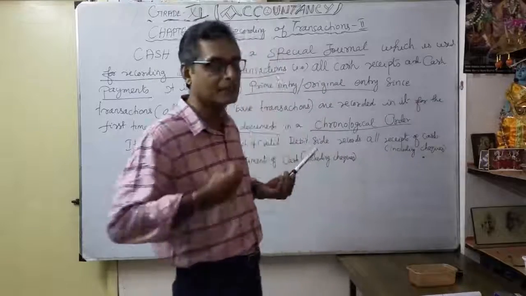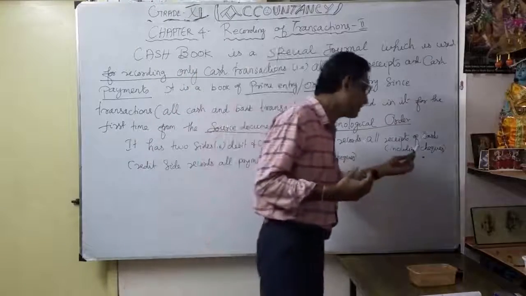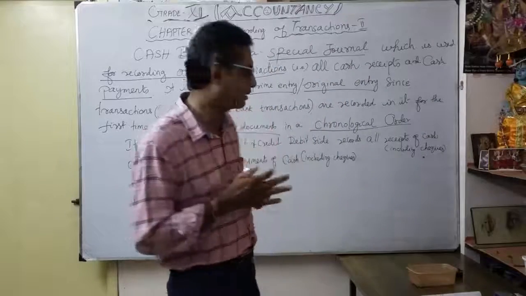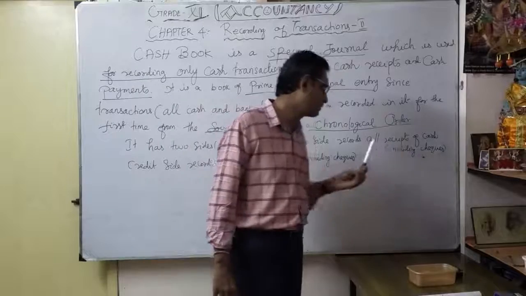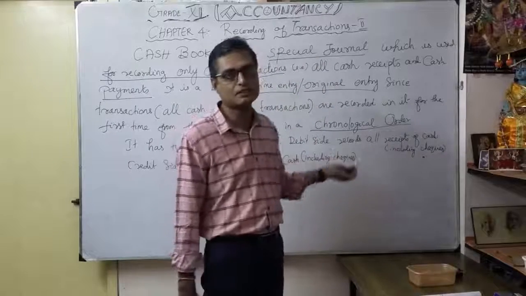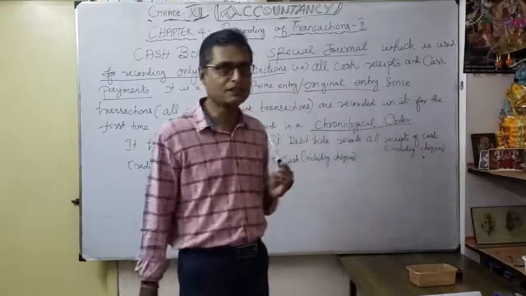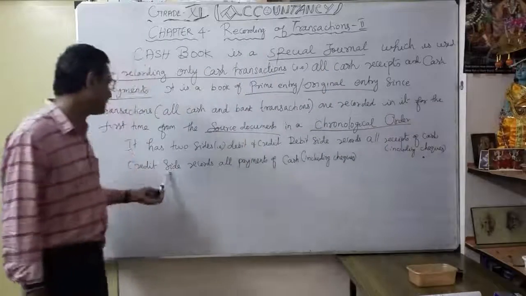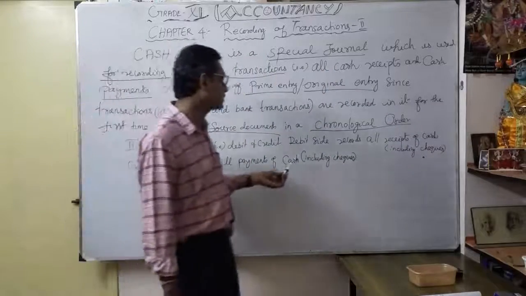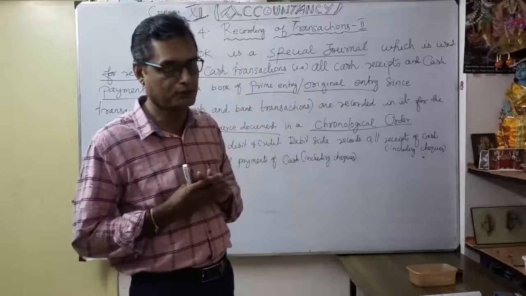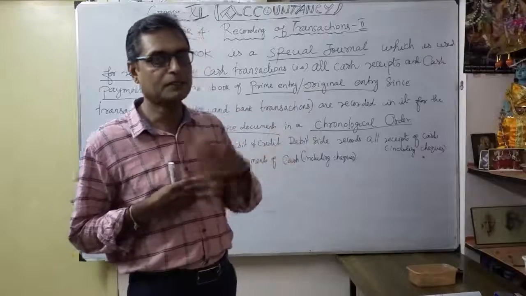What about any cash payment? Here, what are checks? Even any bank receipt, through the bank we get any receipt. That's what we mentioned here, including checks. So the debit side consists of what? All receipts of cash, and checks also. Similarly, the credit side records all payments of cash, including checks. So for the debit side we will say receipts, and for the credit side we will say payments.